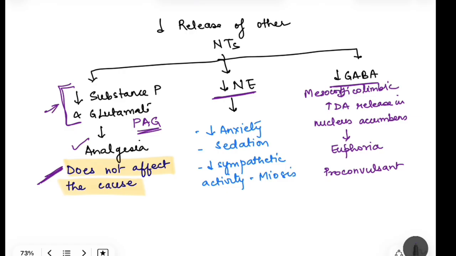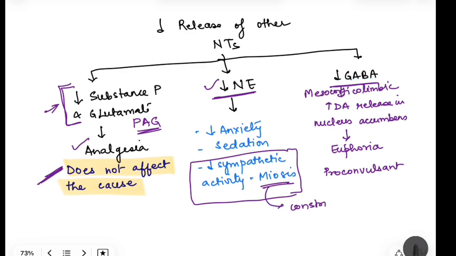Because of decrease in norepinephrine, obviously there will be decrease in the sympathetic activity, and this is going to lead to miosis. Miosis is constriction of the pupil. This is also because of increased activity of the parasympathetic nervous system. Just for the sake of remembering, there is the Edinger-Westphal nucleus, and there is increased parasympathetic activity, which leads to miosis, that is constriction of the pupil.